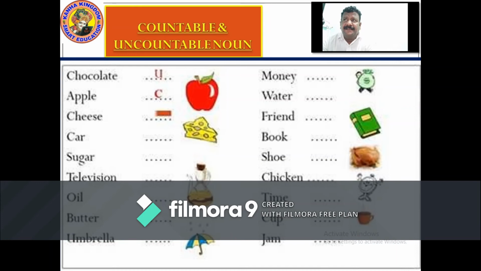Now let's look at some examples of countable and uncountable nouns. When it's uncountable, you write U. When it's countable, you write C. So now, chocolate, uncountable. Apple, countable. Cheese, uncountable. Car is countable. Sugar, uncountable. Television, countable. Oil, uncountable. Butter, uncountable. Umbrella, countable. Money, uncountable noun.